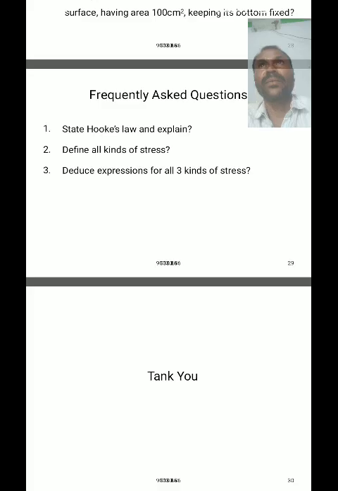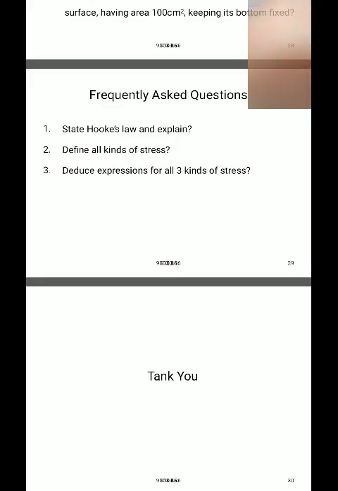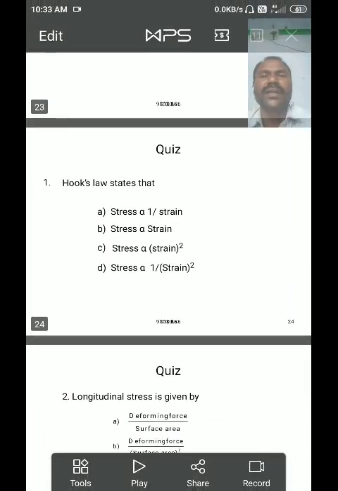As a result, depending on the three types of applied stress, three types of strain are produced, and three types of modulus of elasticity are defined: Young's modulus, bulk modulus, and rigidity modulus. We will explain these three moduli in the next class. Thank you one and all.